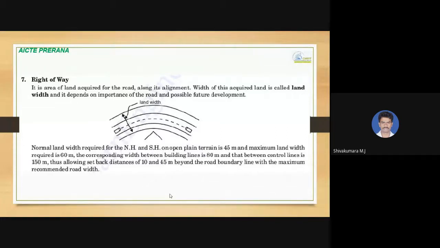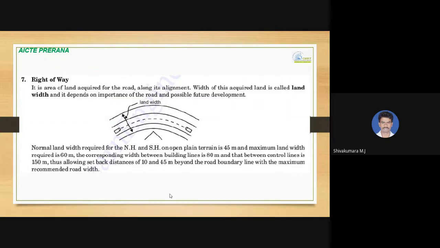So where exactly the road is going through, and what is the price of land over there to acquire, and future possible developments along that road, all these things should be considered before fixing the right of way, that is